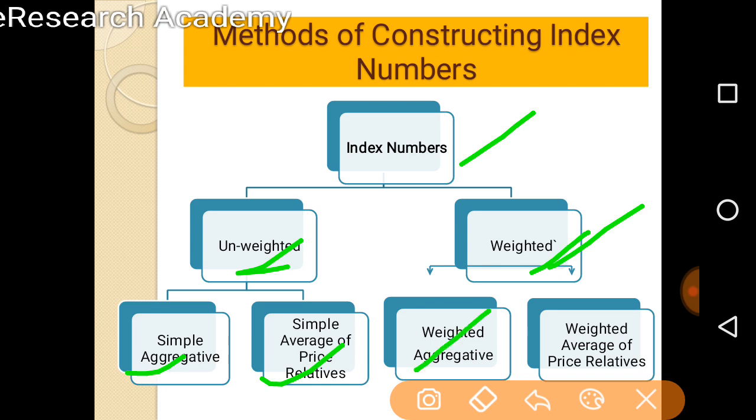If we talk about the weighted index number, the first one is the weighted aggregative and the second one is the weighted average of price relatives. Under weighted aggregative, again there are certain methods, and we will discuss all of these in the next video through numerical examples.